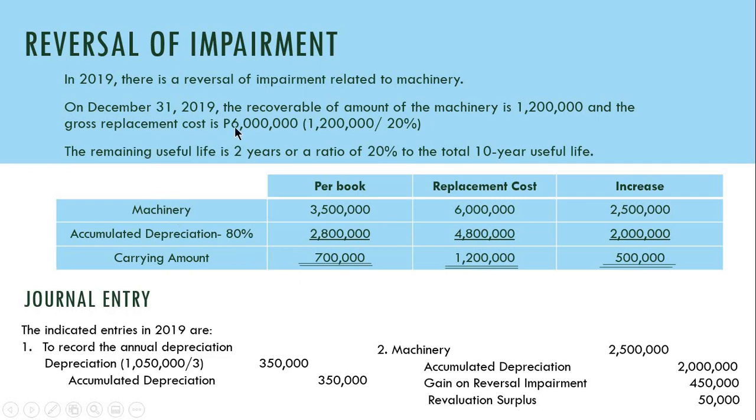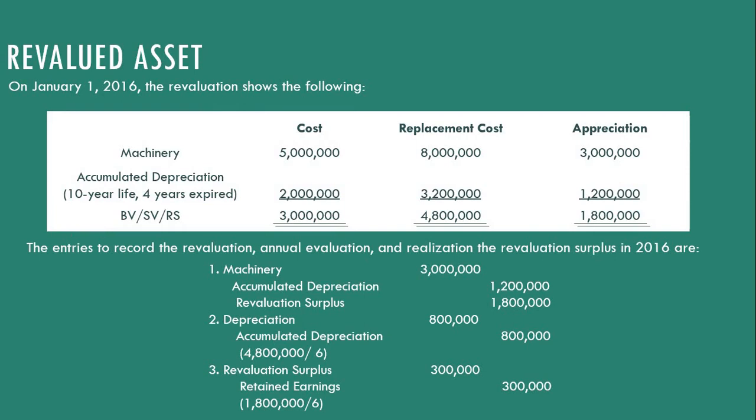We said that the recoverable amount has climbed to 1.2 million, with a replacement cost of 6 million as computed and 4.8 million as accumulated depreciation. So there is an increase, in fact. The cost increased by 2.5 million, the accumulated depreciation by 2 million, and there is a 500,000 net increase in the value of the asset. The carrying amount per book is 700,000 and the replacement cost is 1.2 million, so it increased by 500,000. Remember, class, this problem is a continuation.